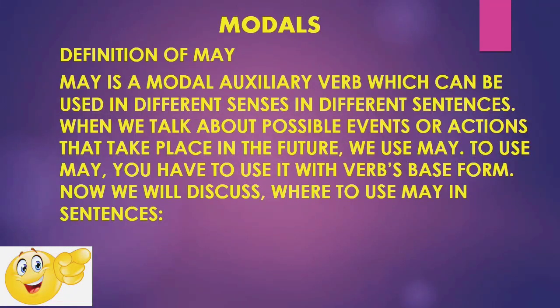Now definition of may. May is a modal auxiliary verb which can be used in different senses in different sentences. When we talk about possible events or actions that take place in the future, we use may. To use may, you have to use it with the verb's base form, as it was already discussed in my previous videos that all the modal auxiliaries are used with the first form or the base form of the verb. Now we will discuss where to use may in sentences.